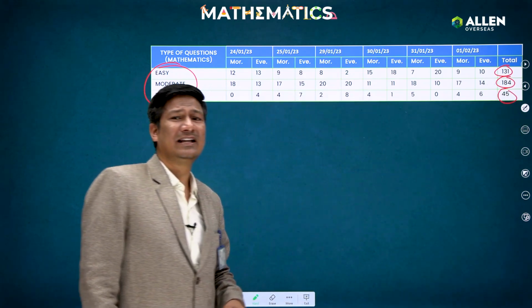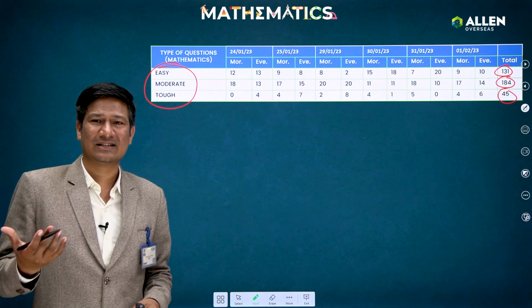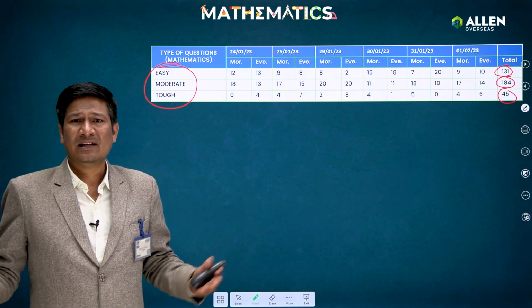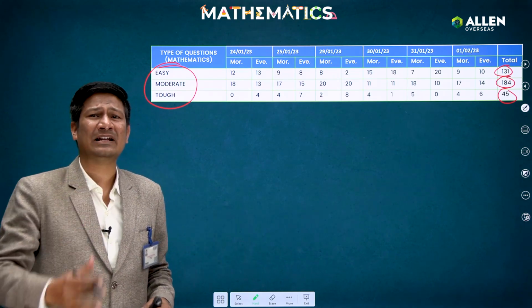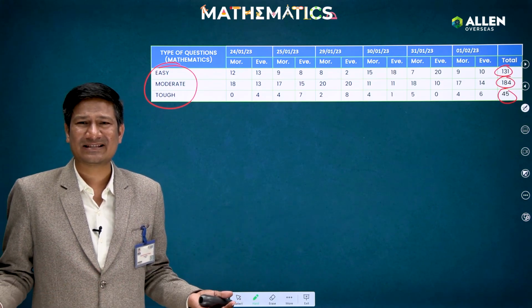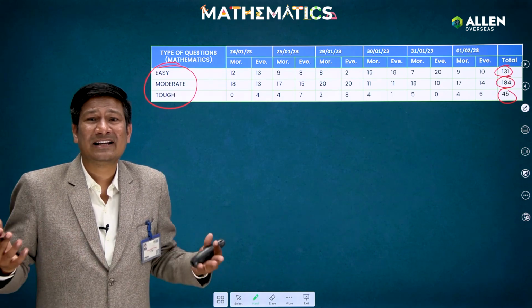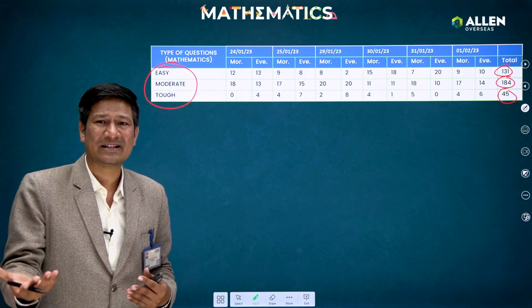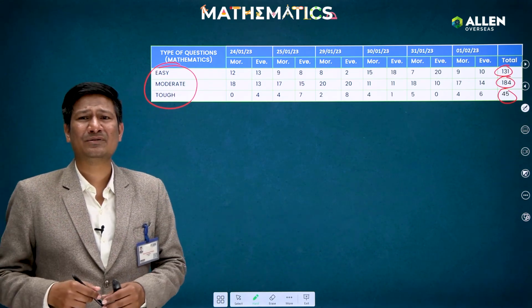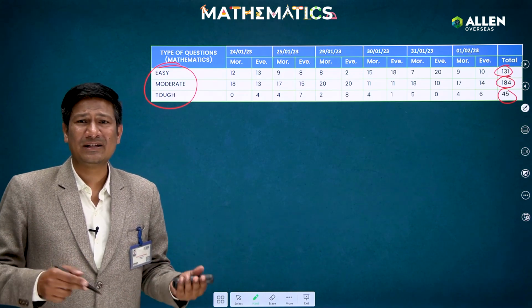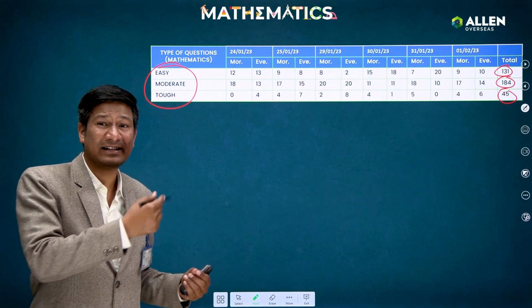So basically in the tough category, they are putting in some calculations. And the questions were not very typical, but a lot of calculation was involved in every question, and that is the common trend in maths. So again, I will advise you, just do the practice at home. Okay, you can't only read maths, you have to solve the maths also. So on a regular basis, you have to do some practice at home. Okay, then only guys, you will be able to cope in the final exam.